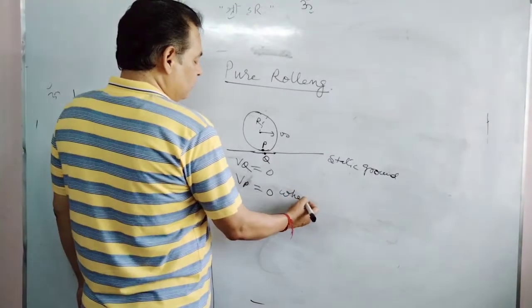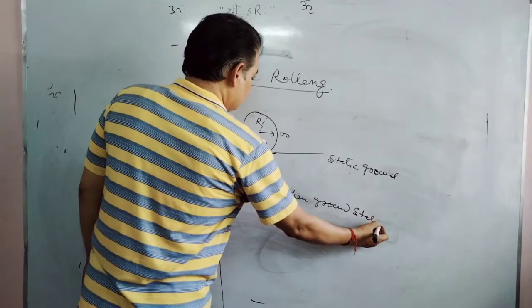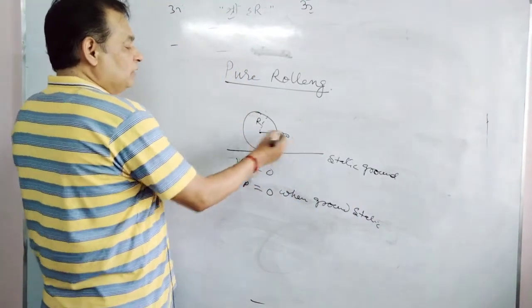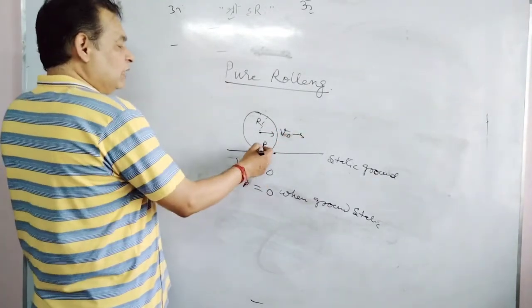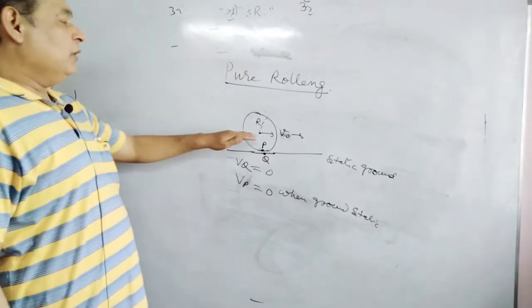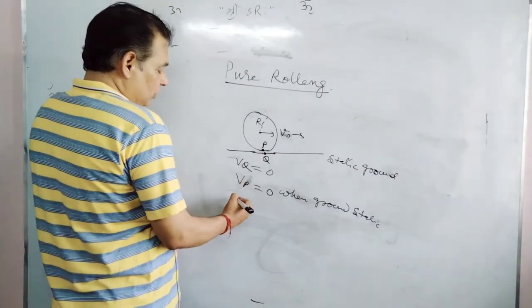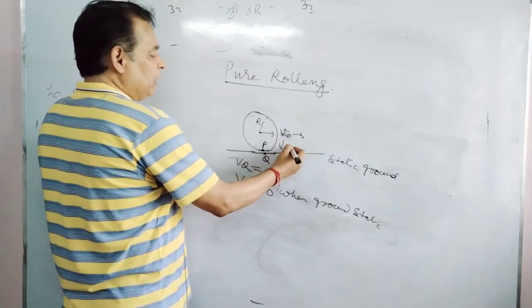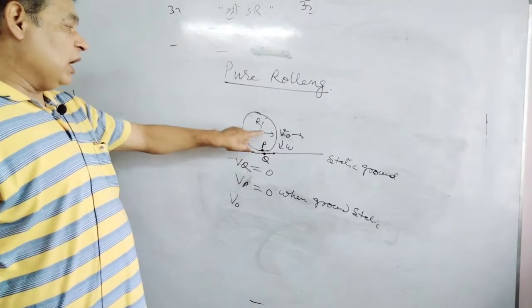So I am writing when ground is static. But what about velocity of point P? Center of mass has velocity V naught in forward direction. So certainly every point on this rigid body wheel should have linear velocity V naught. But due to rotational motion in this way with omega, it should have another velocity due to rotational motion, R omega.